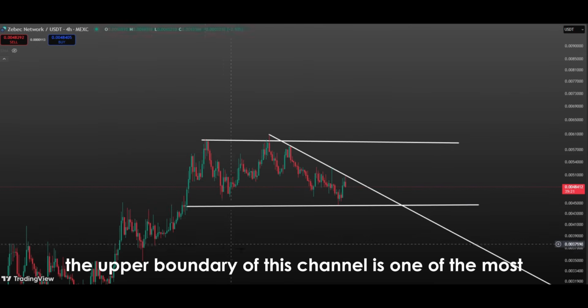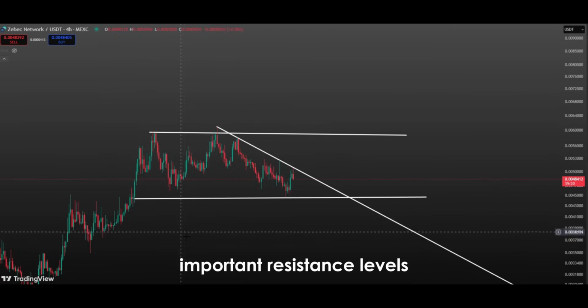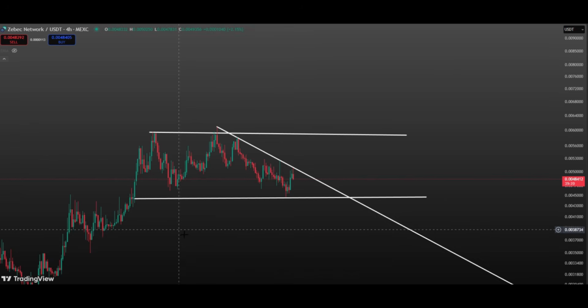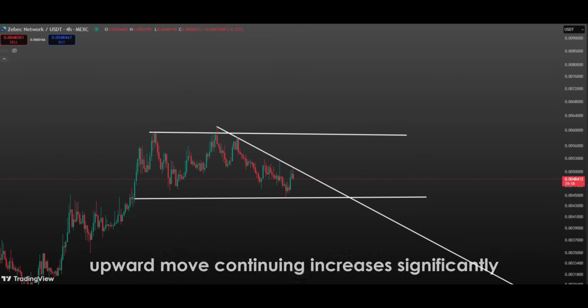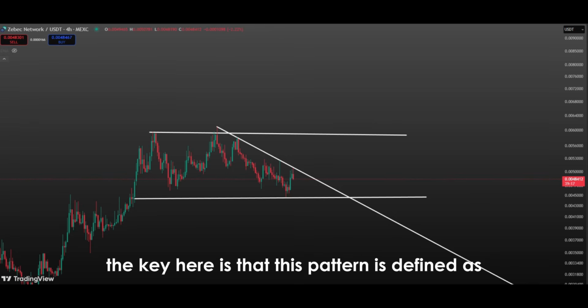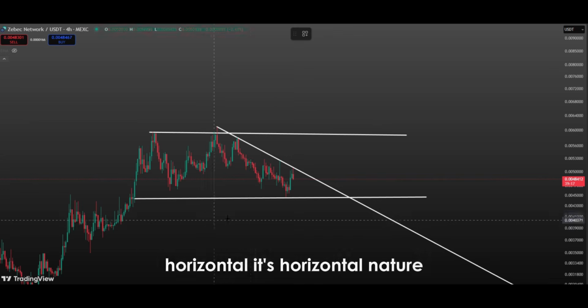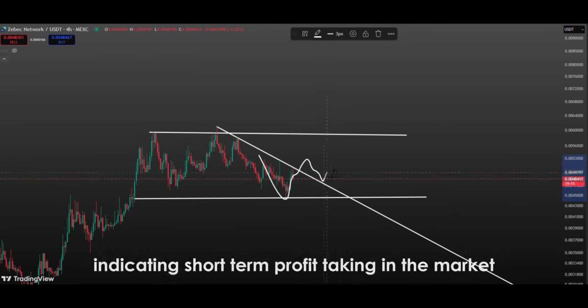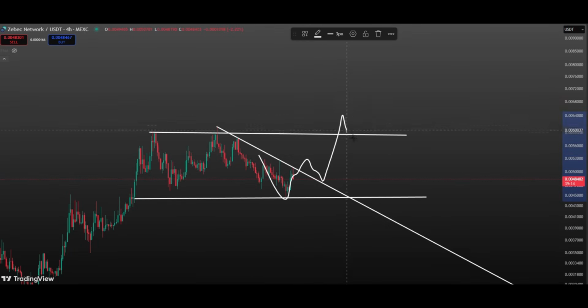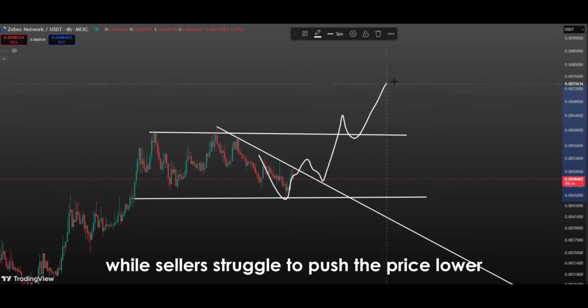The upper boundary of this channel is one of the most important resistance levels in the eyes of investors. Once the price breaks above this level, the likelihood of the previous strong upward move continuing increases significantly. The key here is that this pattern is defined as horizontal. Its horizontal nature shows that the price is not in a rush to break above a certain level, indicating short-term profit-taking in the market while sellers struggle to push the price lower.